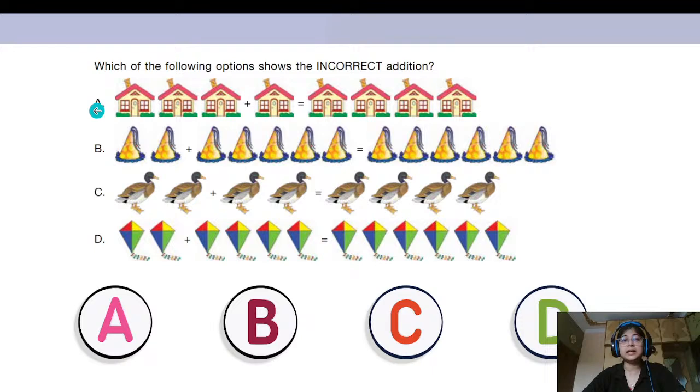You can see that these four options are showing addition. Picture based addition. You all have done picture addition. So they are showing picture addition here. You have to look at each option and check which one is not correct. Which option is not showing the correct answer? Is it A, B, C, or D?